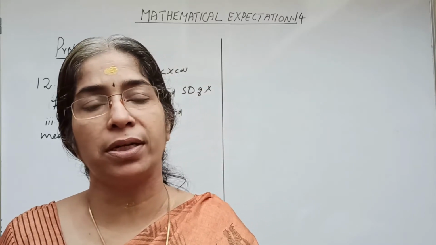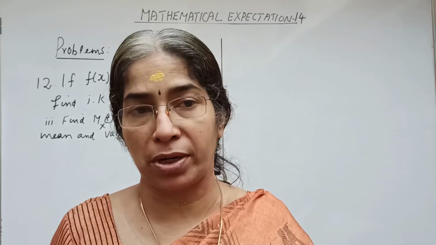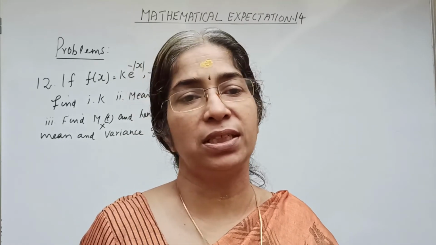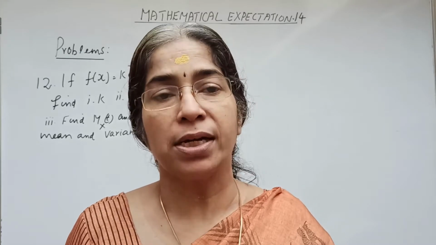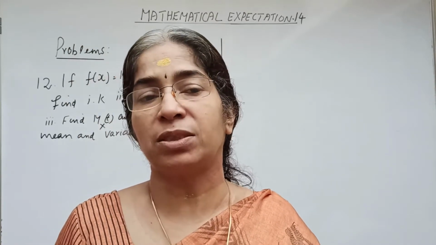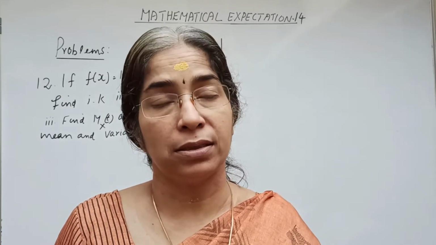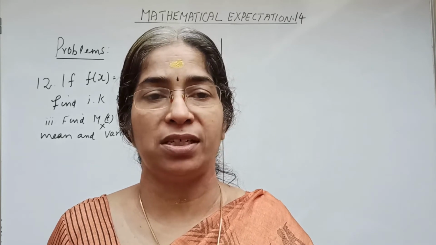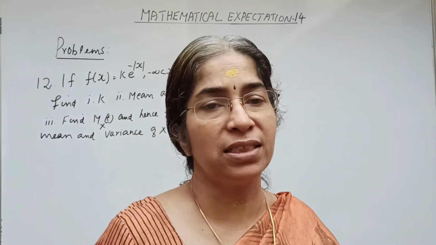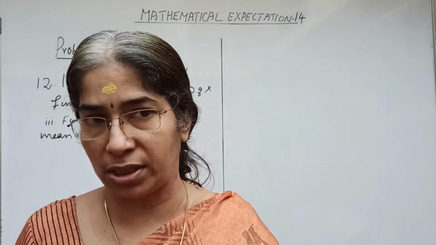Expectation of x square equal to integral minus infinity to infinity x square f of x dx, so that variance of x equal to mu 2 equal to expectation of x square minus expectation of x whole square. The definition for MTX, which is the moment generating function of x, is defined as MTX equal to expectation of e raised to tx.